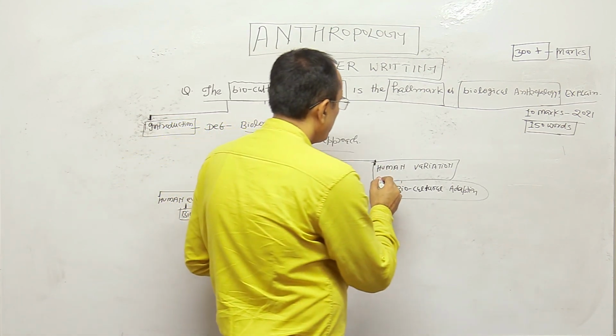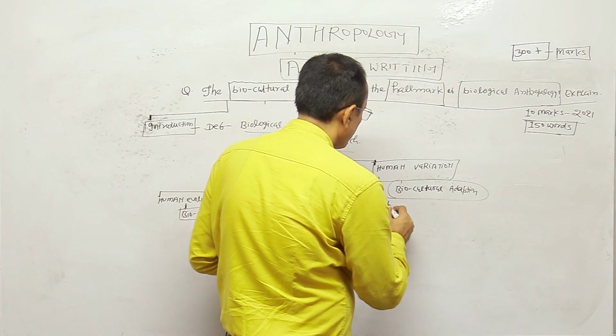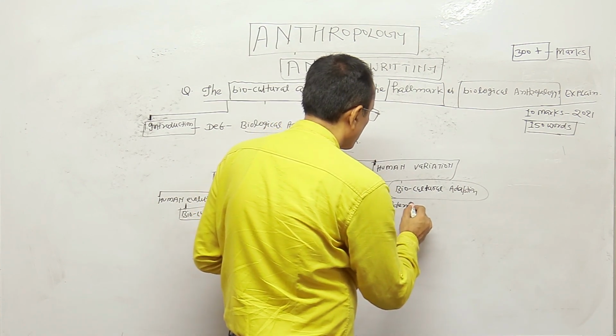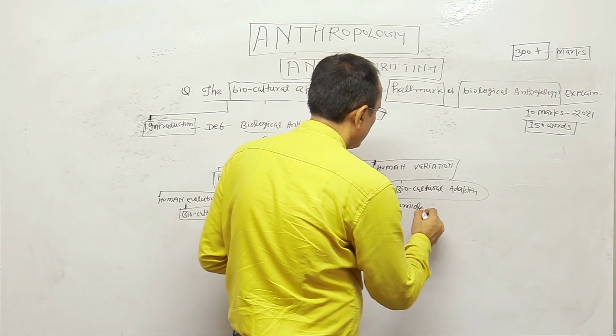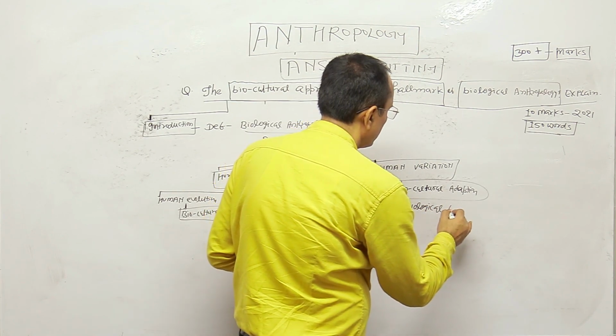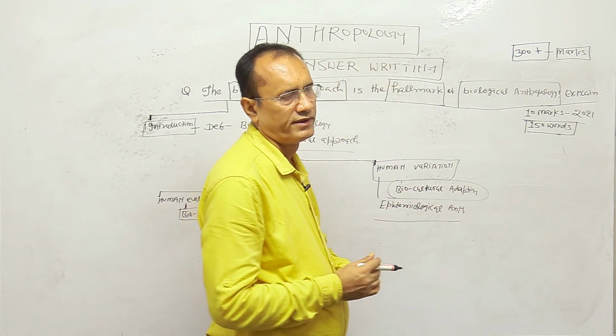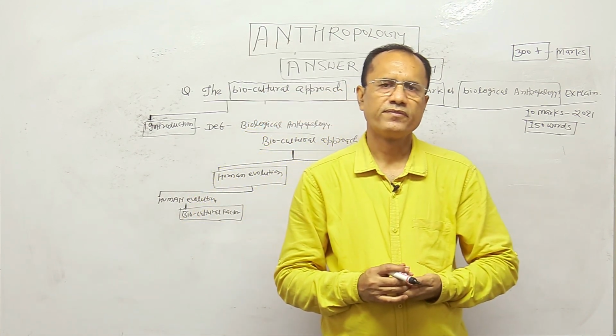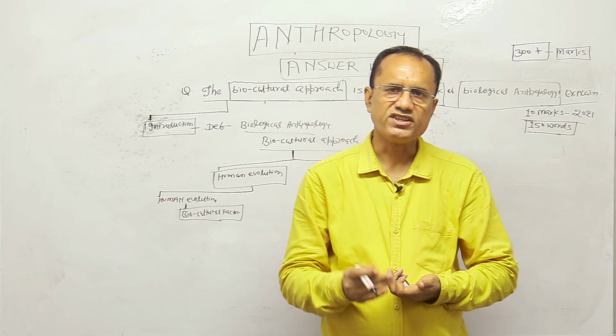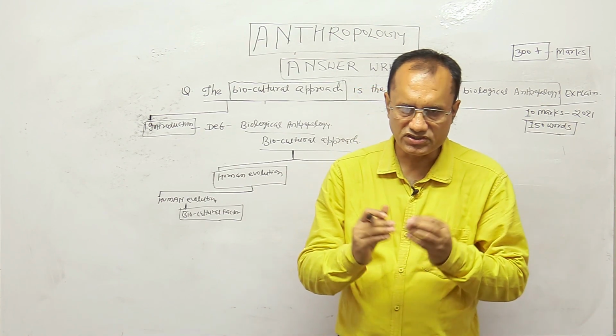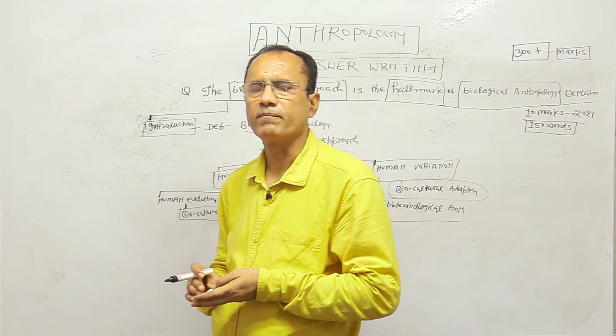When we study epidemiological anthropology, we study the spread of infectious or non-infectious disease in our population, or nutrition-related disease in our population.